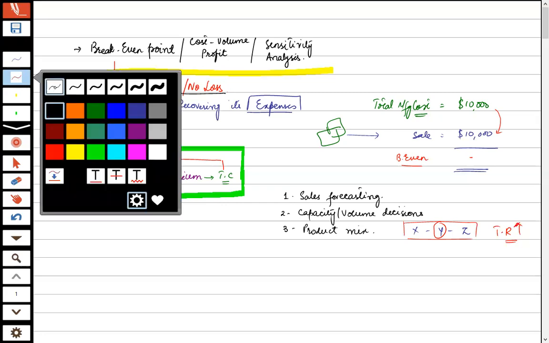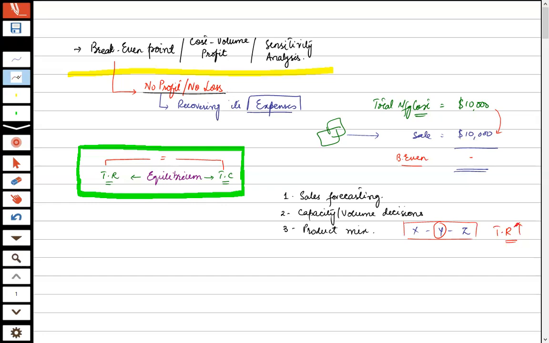Finally, it may also be helpful in the relationship between cost, volume, and profit, and pricing decisions.